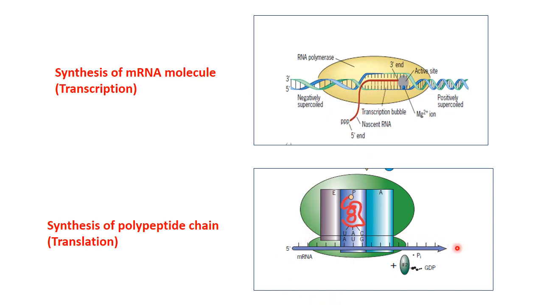This is the messenger RNA molecule, and this shows the ribosome, and this red structure shows the transfer RNA, and over this transfer RNA there is attachment of one amino acid as per the codon present on the messenger RNA.